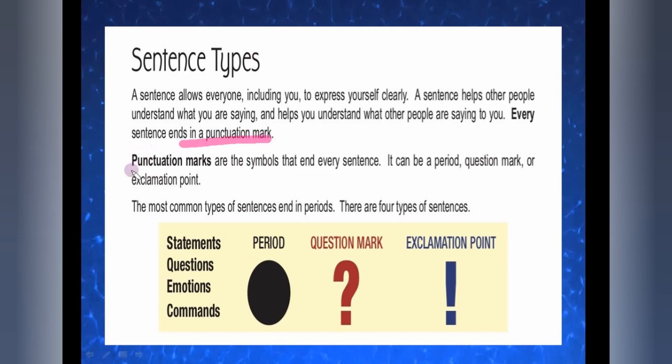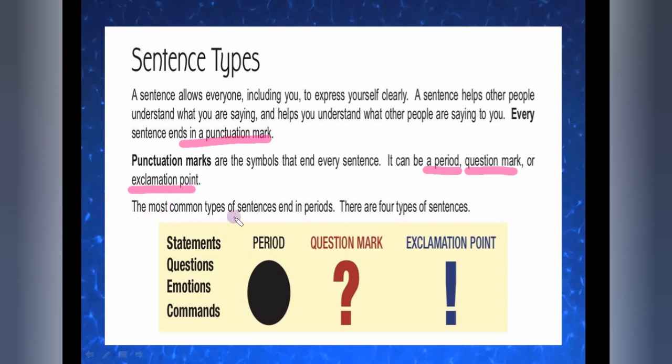Punctuation marks are the symbols that end every sentence. It can be a period, which we use when our statement is completed, a question mark when we have asked a question to anyone, or an exclamation point when we express something suddenly. That is called an exclamation point.